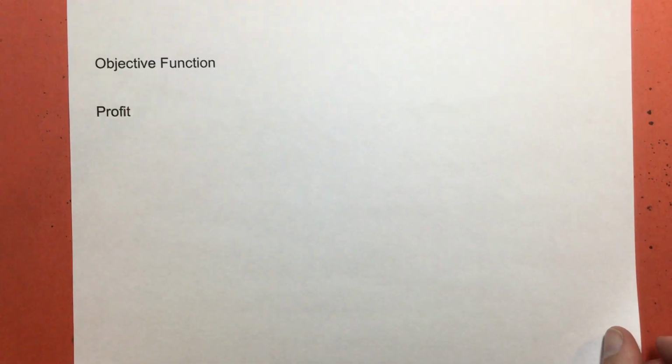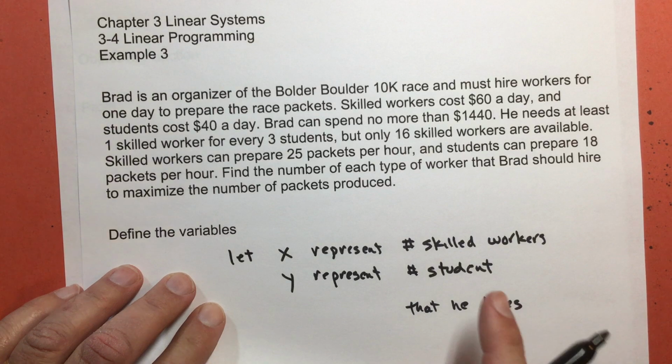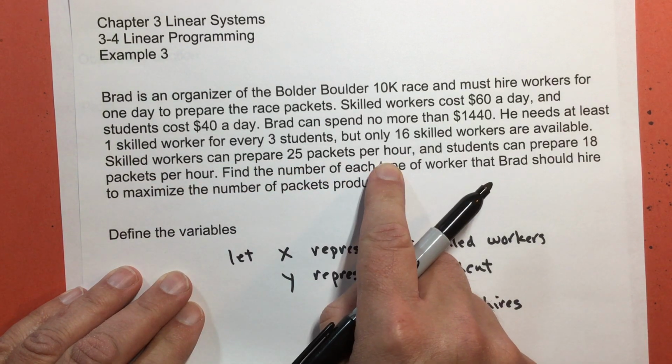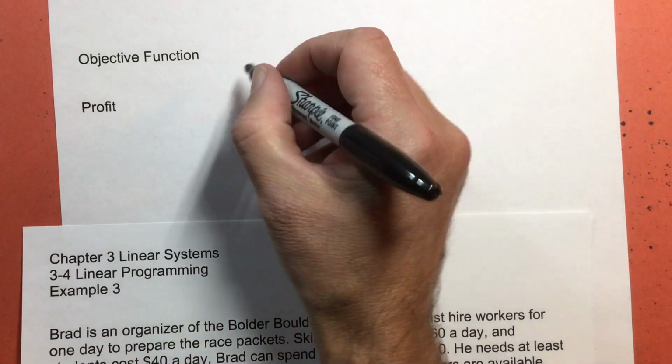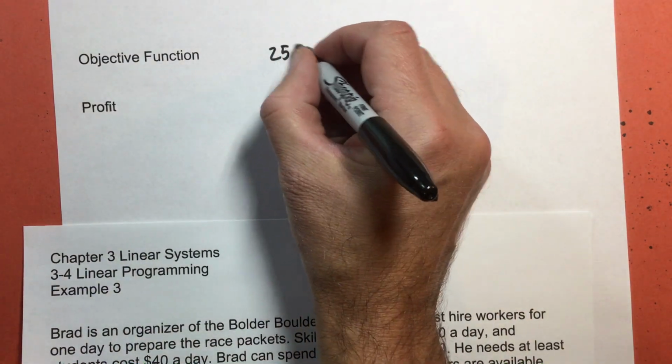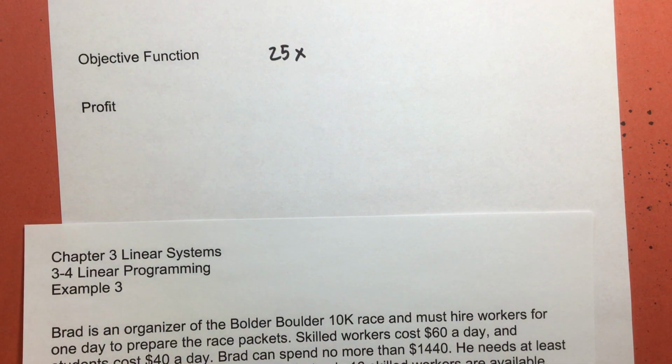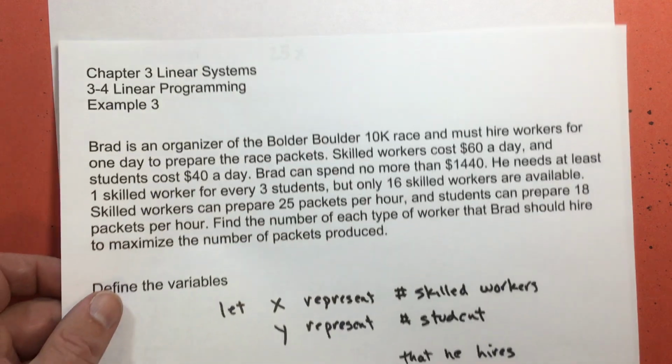Now we go into our objective function. What was the whole point of doing this? Well, we find out that skilled workers can make 25 packets each hour. So that's going to be 25 times the number of skilled workers that you hire. So 1 would be 25, 2 would be 50, 3 would be 75, 4 would be 100, you get it, okay?